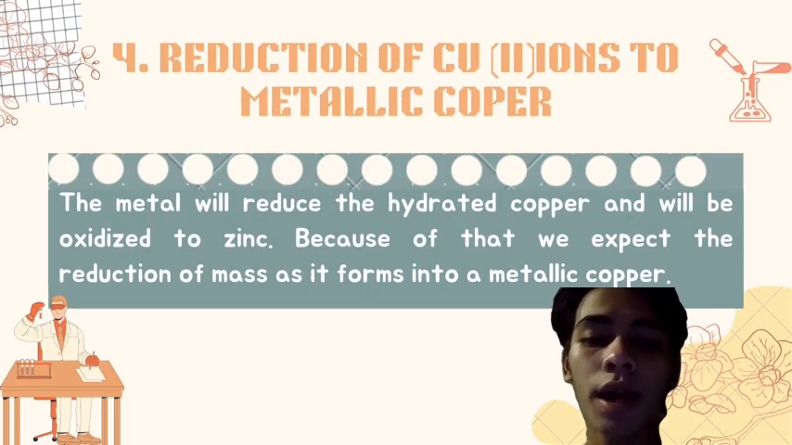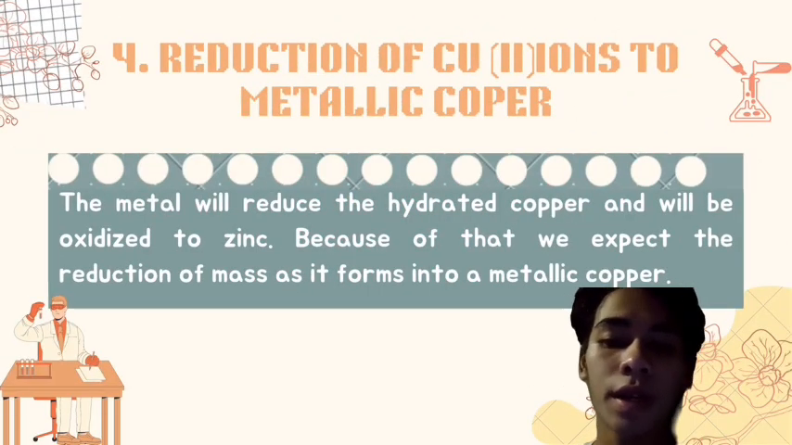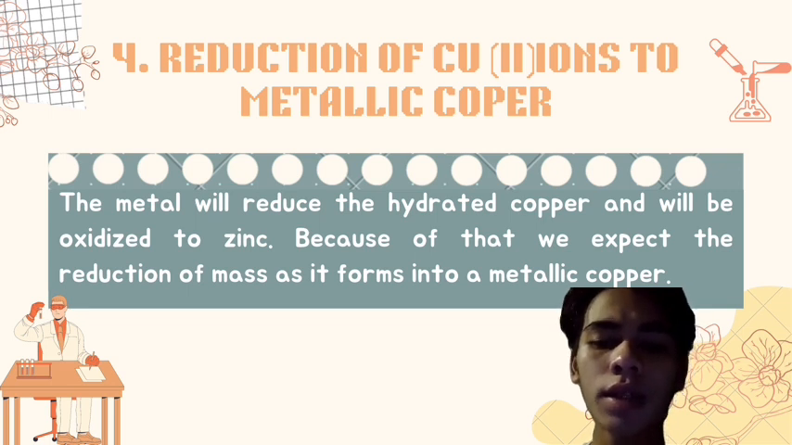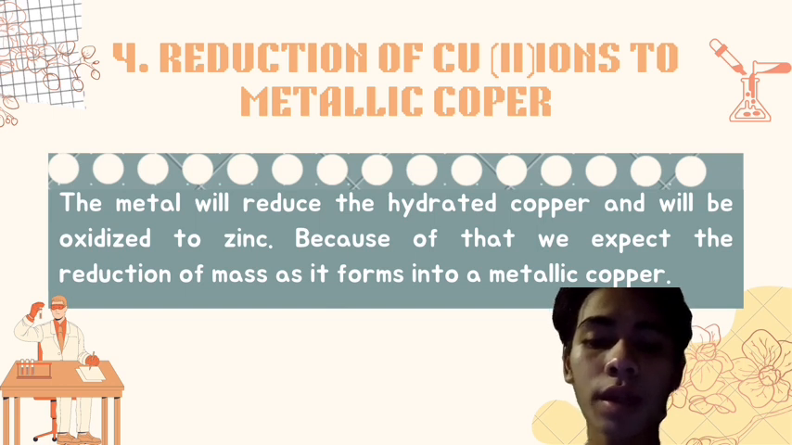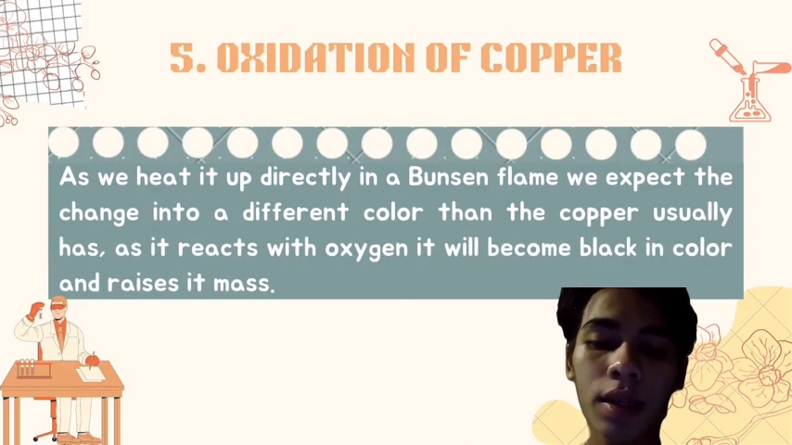Number 4. Reduction of copper ions to metallic copper. The metal will reduce the hydrated copper and will be oxidized to zinc. Because of that, we expect a reduction of mass as it forms into metallic copper, and it can also be smaller in size.